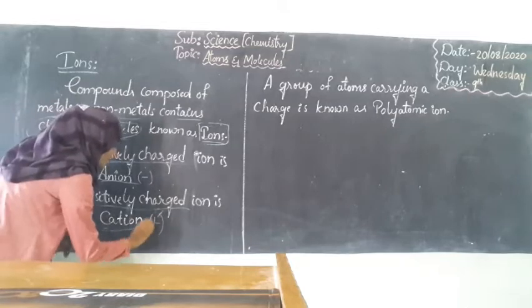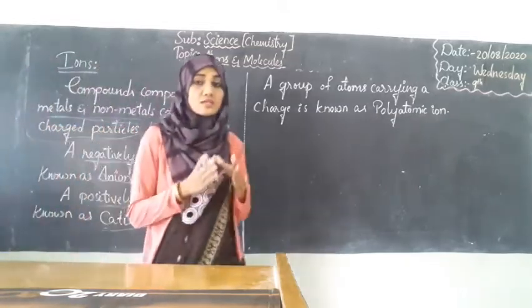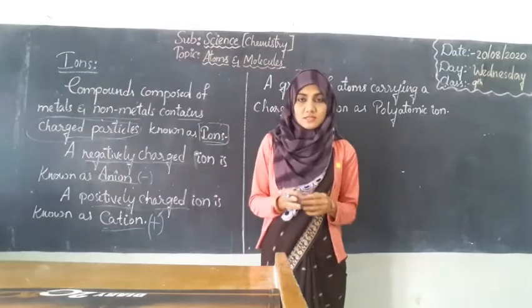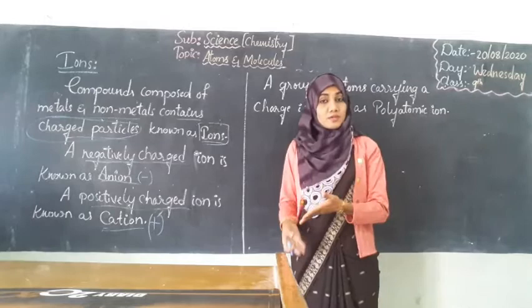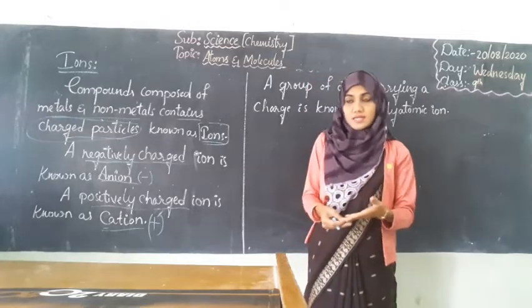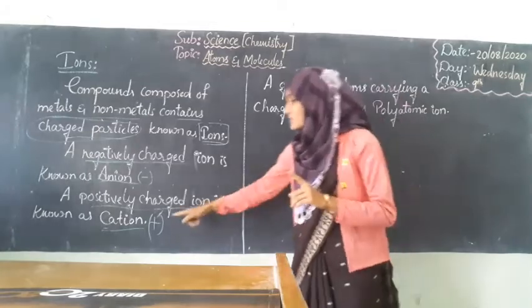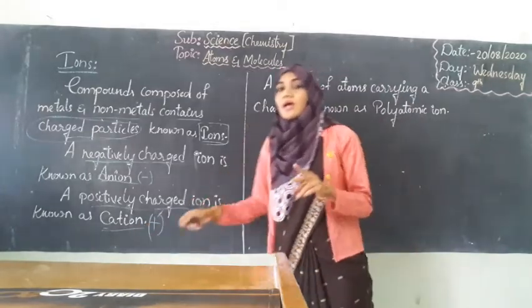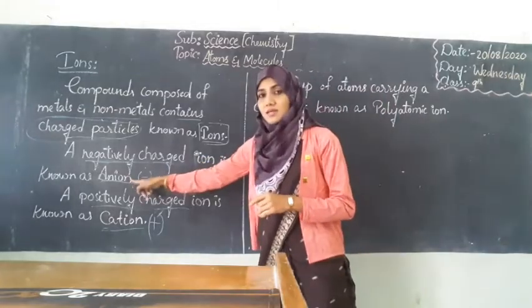with the symbol plus. Okay, so just keep in mind, ions are nothing but charged particles, and charged particles may be positively charged or negatively charged. If it is a positively charged particle, it will be called a cation, and if it is a negatively charged particle, it will be called an anion.